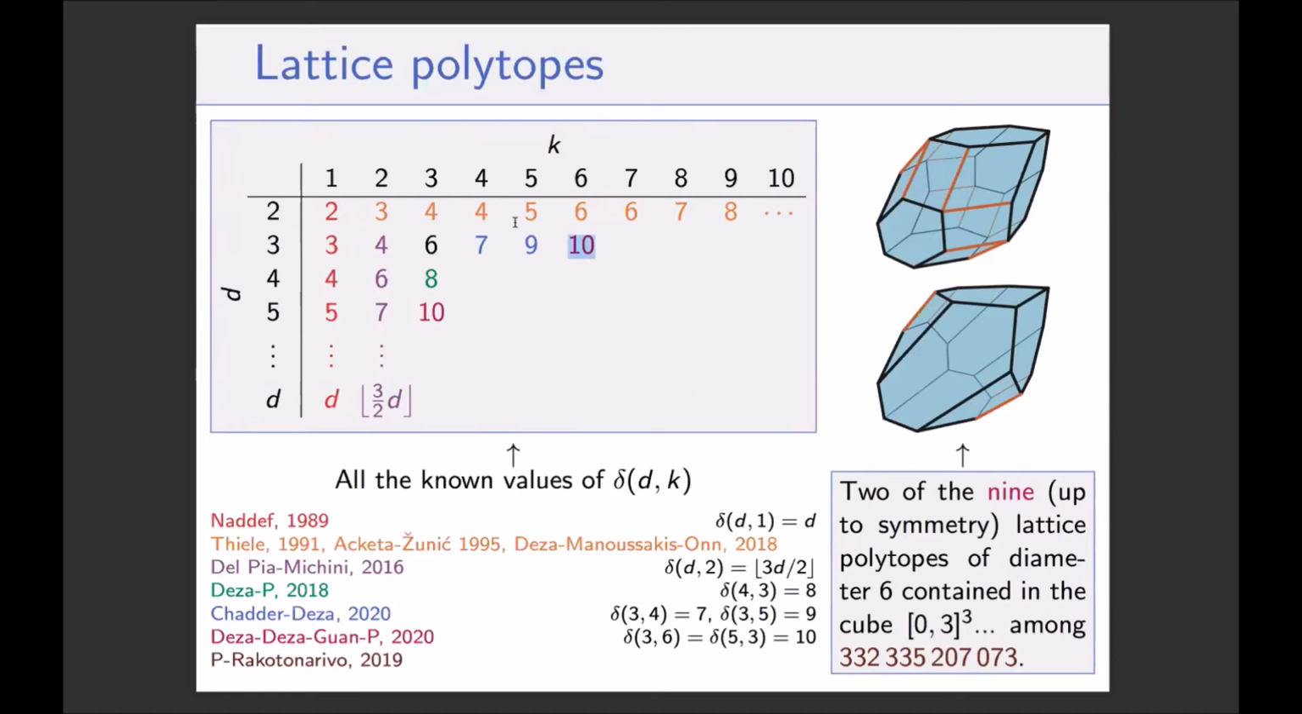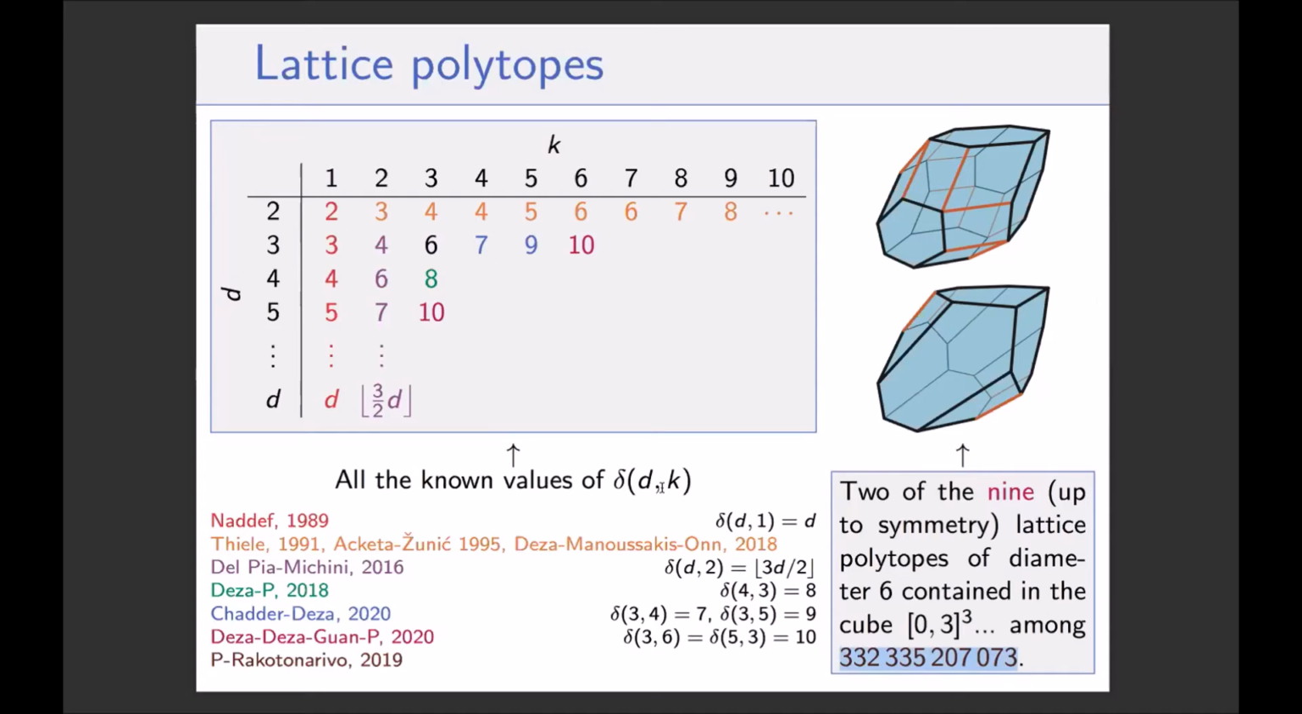So the first row is the Aketa, Zunich, and Tiller result. The first column is Nadev. The second column is Delpy-Michini. The 6 here, it's mentioned in one of these papers. I don't remember which. The 8 is the one we got with Antoine with our refined upper bound, the only value we got. The 10 and the 7, 9, 10 here were obtained computationally, and you have to work a lot to do that, because the number of lattice polytopes already in dimension 3 and with k equals 3 is large, and we can compute it.